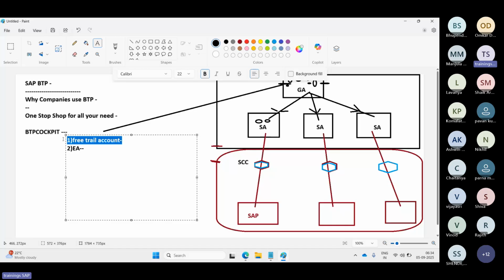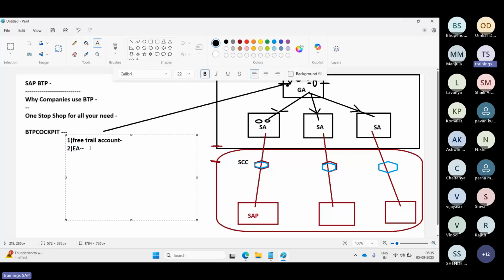But for POCs and training, the trial account is enough to practice. The enterprise account is a payment based account. It has a licensing model, so based upon the licensing model, you will get access to the enterprise account.